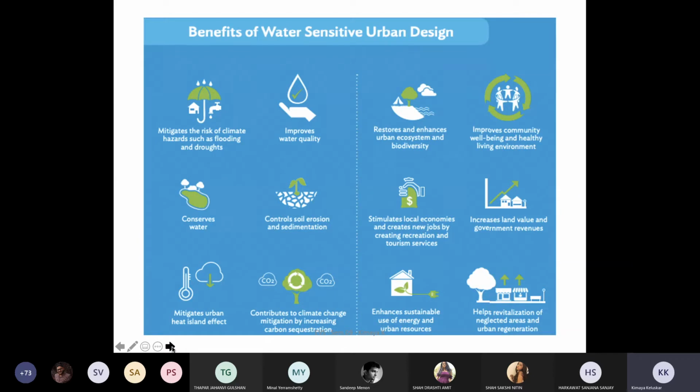Restore and enhance urban ecosystems and biodiversity, improve community well-being and healthy living environment, stimulate local economies and create new jobs by creating recreation and tourism services, increase land value and government revenues. Simple thing. If you look at the map of Mumbai, we have four rivers cutting across, right?